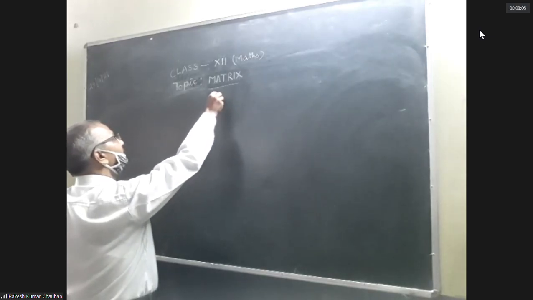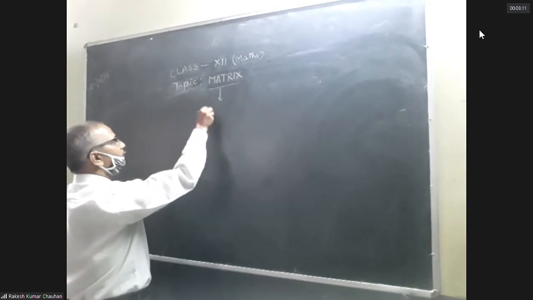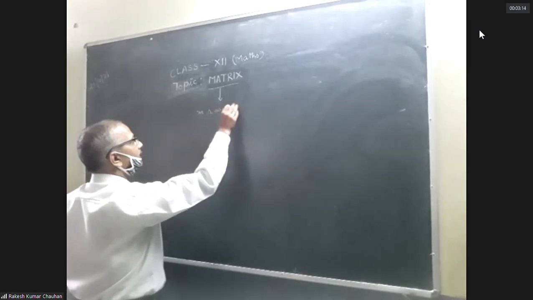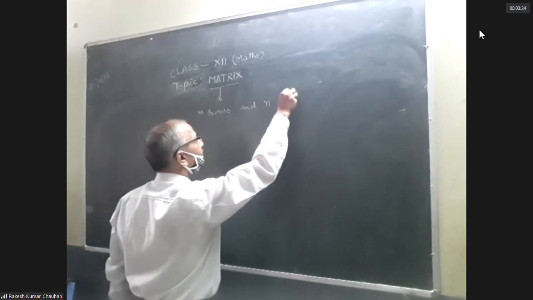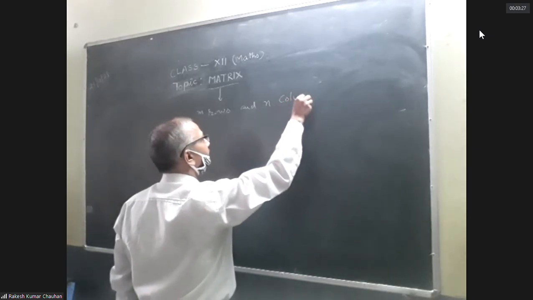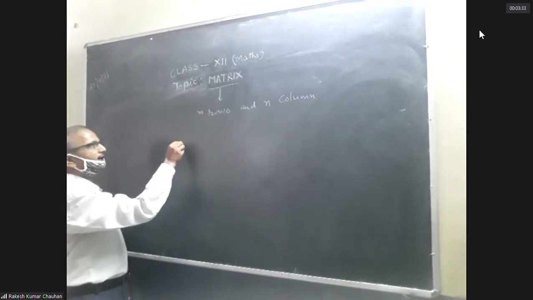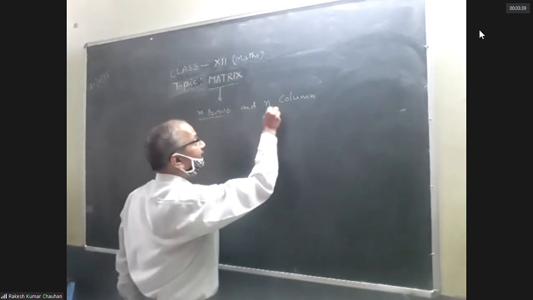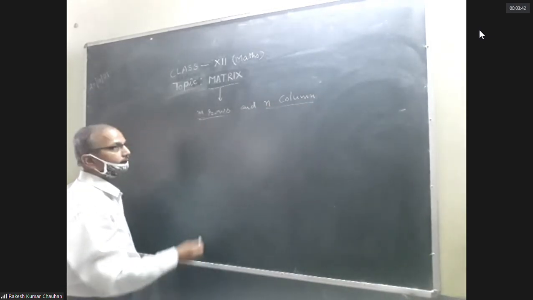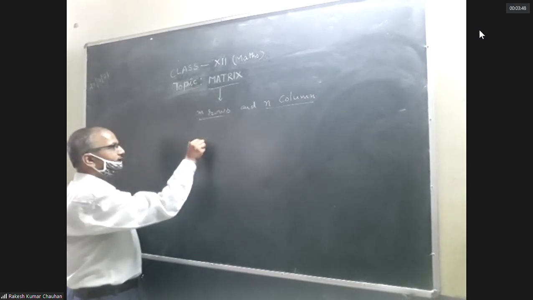If a matrix having m rows and n columns, then matrix is represented as, if any matrix having m rows and n columns, then matrix can be represented as matrix A is equal to